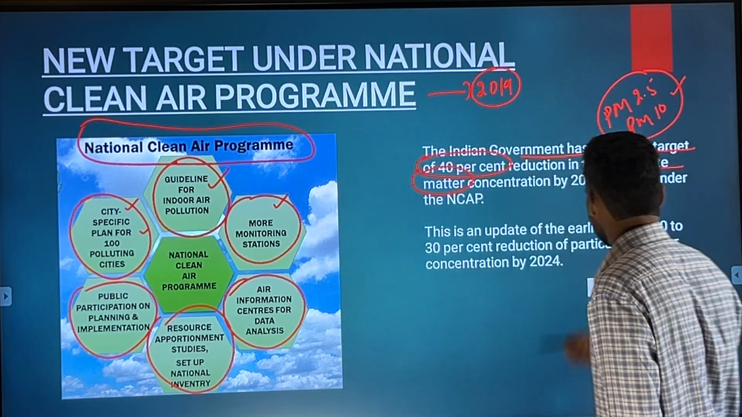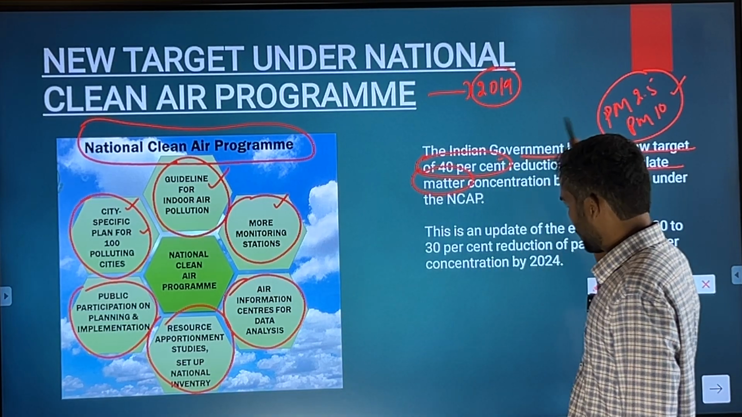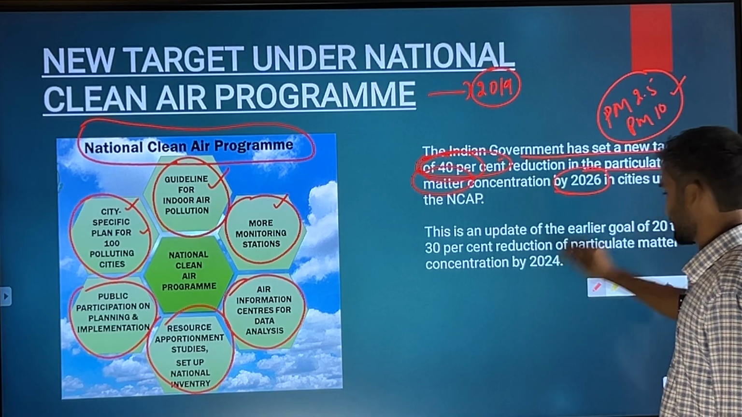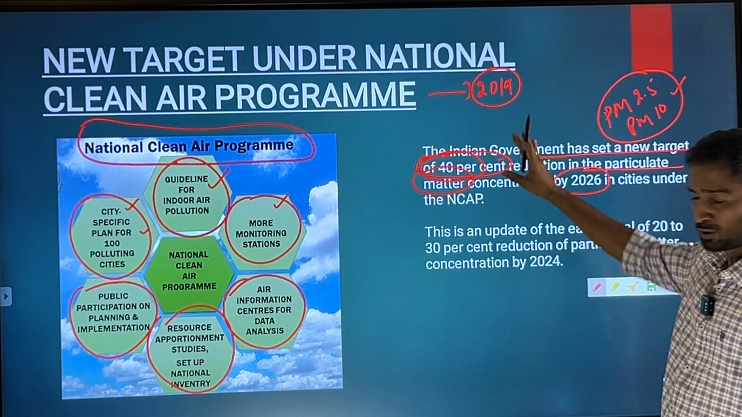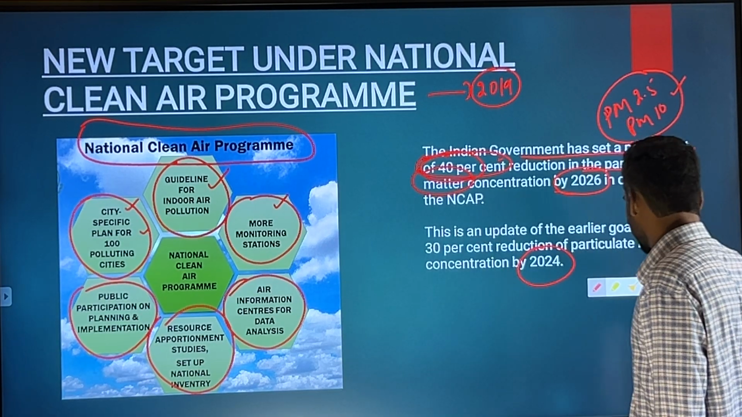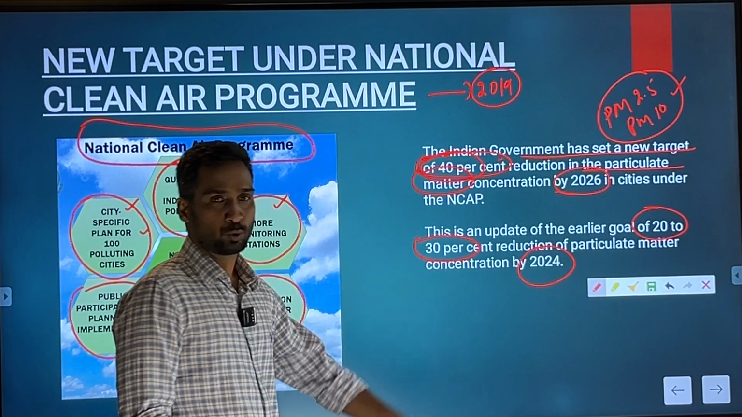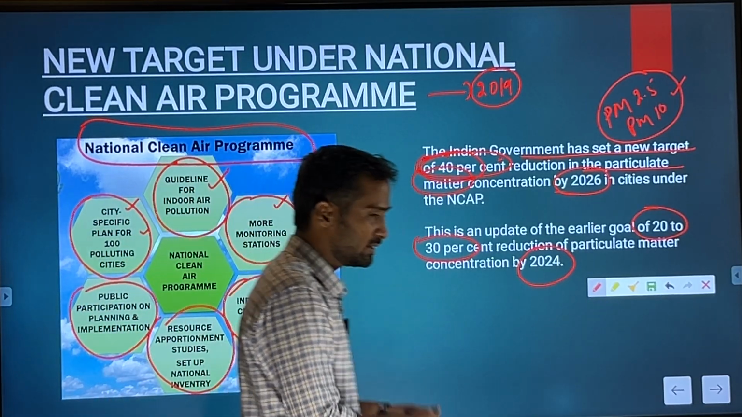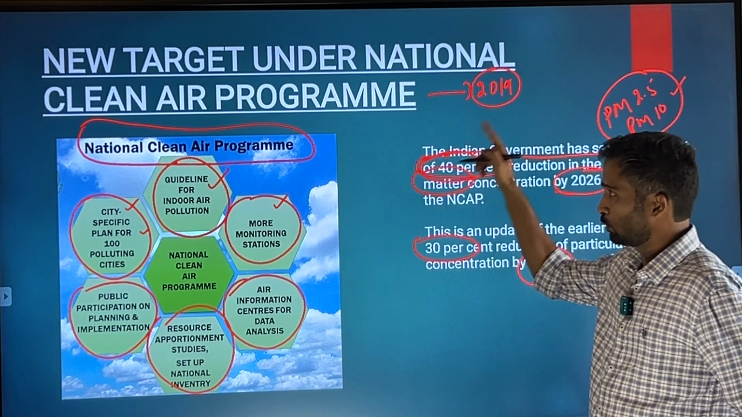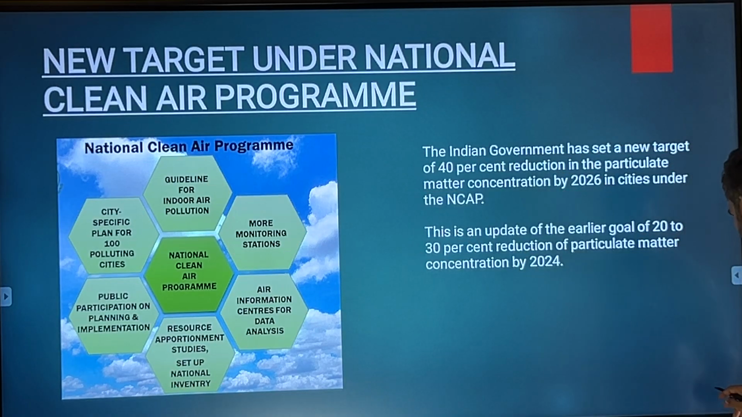So, the Government of India is basically targeting to reduce the particulate matter by 40% up to 2026. Earlier, the target was for 2024 and the objective was that they are trying to reduce this particulate matter emission by 20 to 30%. So, this has been changed now. This is an important development with respect to NCAP. Let's talk more about this program.